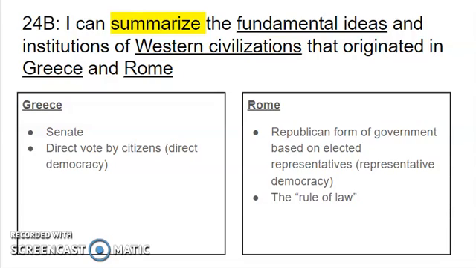The next thing that Rome invented was the idea of the rule of law. Now, the rule of law means that a society relies on laws to keep a just and ordered society. So laws are the law of the land. As long as they are consistent and fair, everybody must answer to the law.